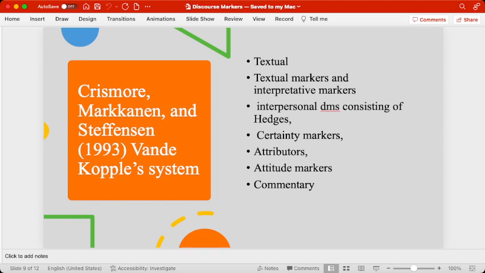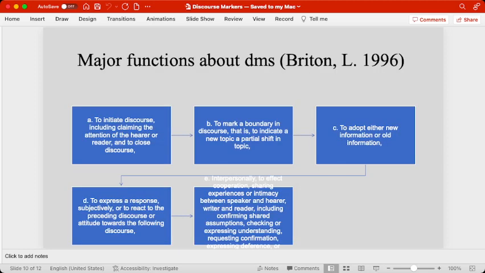These types of discourse markers are available on a page with me, with the list and the use of these things, so you can approach me to get these discourse markers under these listings as well. And then after having this division, we may talk about the major functions as a repetition, because we have already talked about this. Number one is claiming the attention of the hearer. So discourse markers are used to catch the attention of the person who is reading the discourse. Similarly, one wants to create boundaries between the things which are already said and the things which are going to be shifted to next.